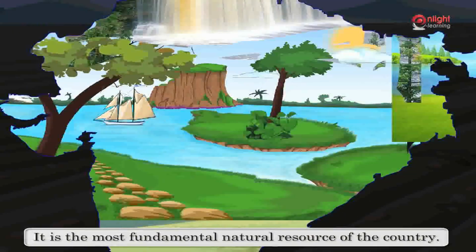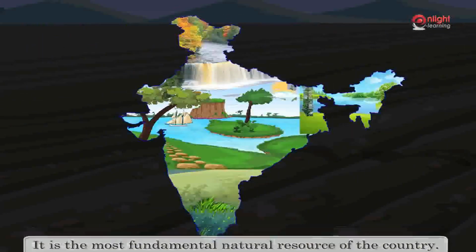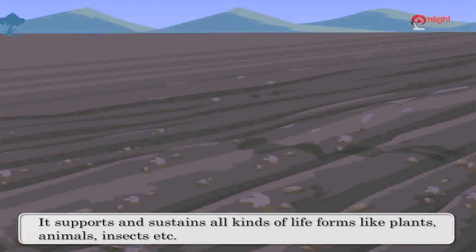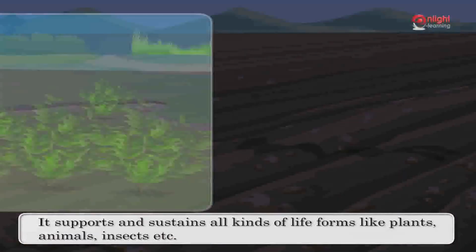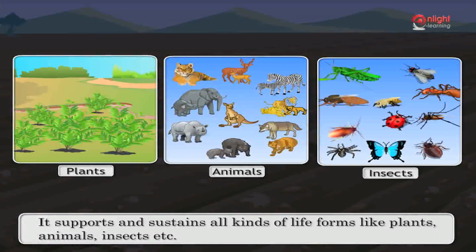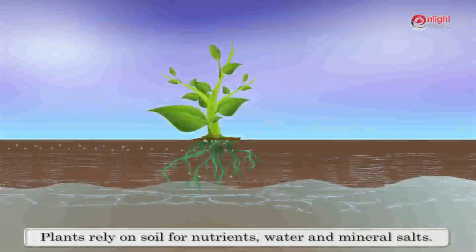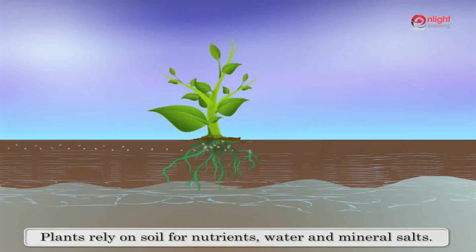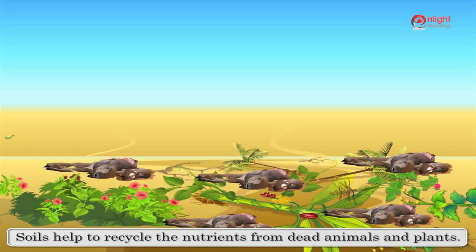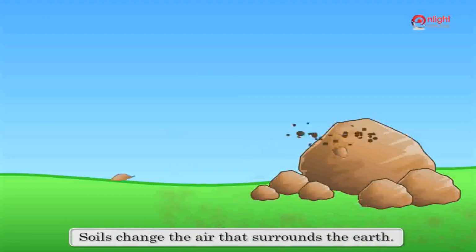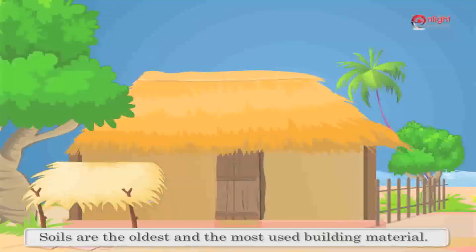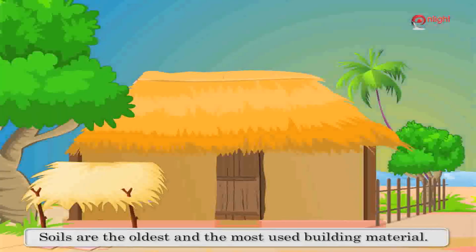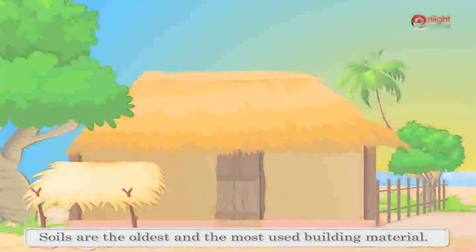The reasons are: it is the most fundamental natural resource of the country. It supports and sustains all kinds of life forms like plants, animals, insects, etc. Plants rely on soil for nutrients, water, and mineral salts. Soils help to recycle the nutrients from dead animals and plants. Soils change the air that surrounds the earth. Soils are the oldest and the most used building material.